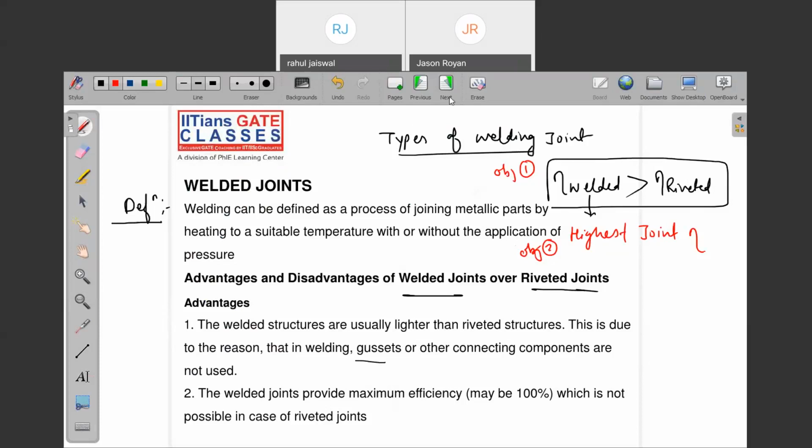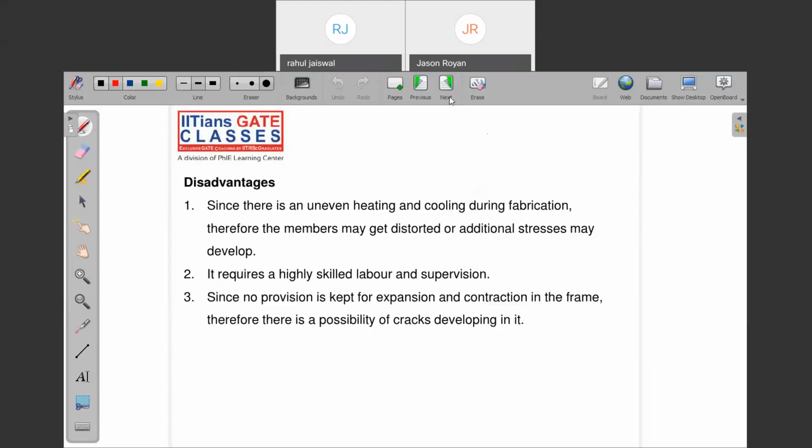Now, what is the disadvantage? Since there is uneven heating or cooling during the fabrication of the welded joint, the member gets distorted or additional stresses may be introduced. What do we call those stresses? Residual stresses. Are you getting my point? We also call it thermal stress.